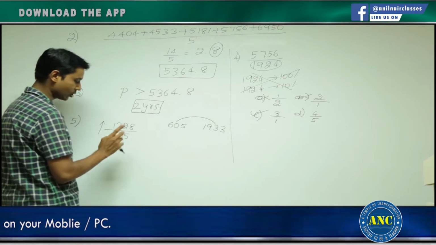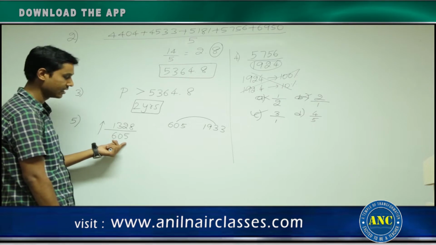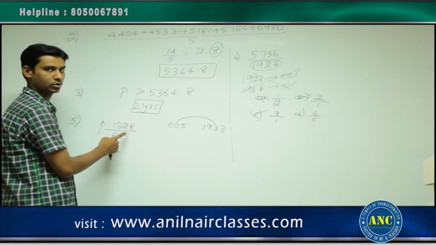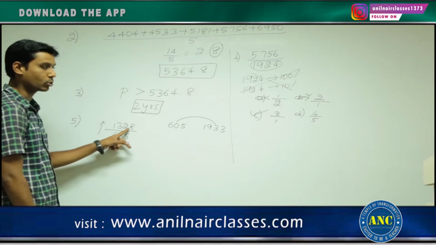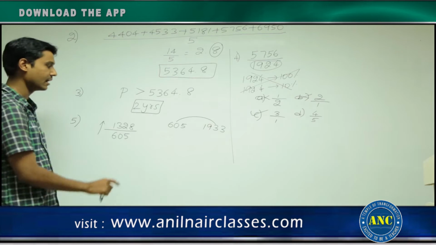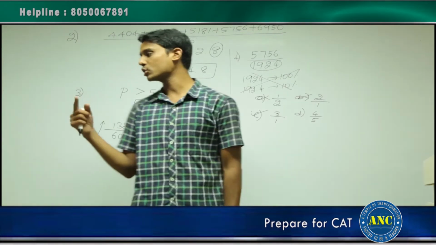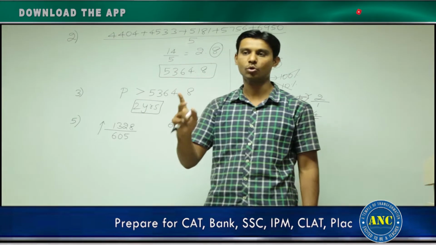Think logically. Suppose it is approximately 600, and suppose this is 1200, then it is nothing but 2 times, 2 by 1, or 200%, right? But it is more than 1200. That means the answer should be more than 200%. Because it is not too much more than 1200, the answer also should not be too much more than 200%.